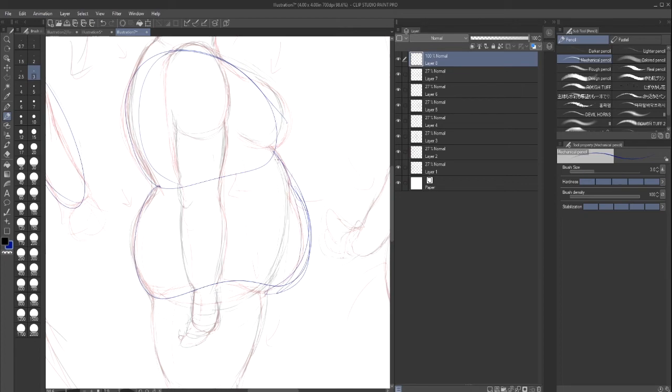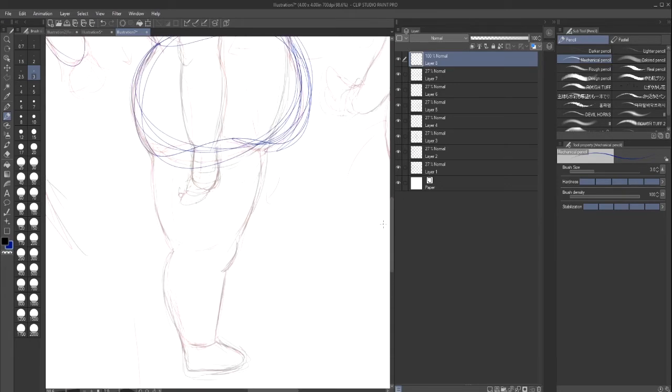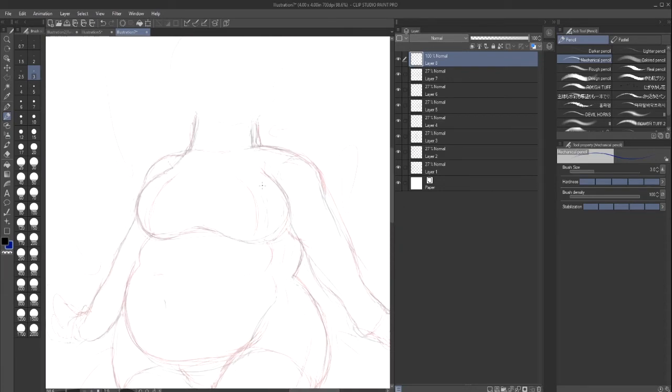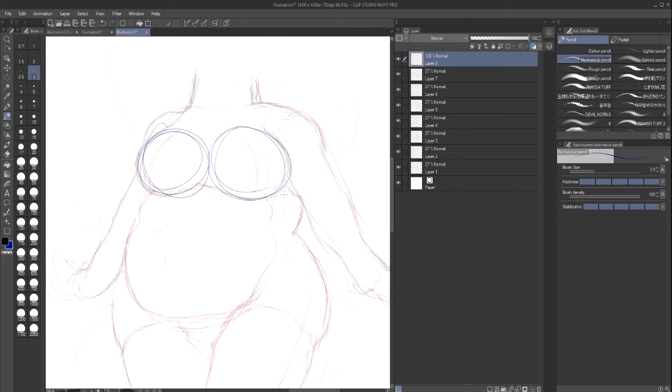See how that's like a bean shape, but you're still just using circles. If I just made this into a circle, it'll still be a circle. See how that works? And then this one can be a circle or a very soft square, if anything, but I'll just say it's a circle. And then the feet are usually triangles and never circles. Always triangles. And hands are more squares, if anything. See what I'm saying? If you break down your body types into shapes, it makes life a lot easier to see them.